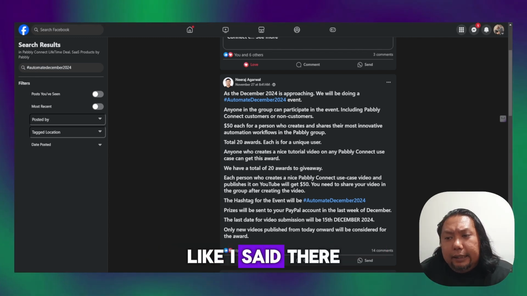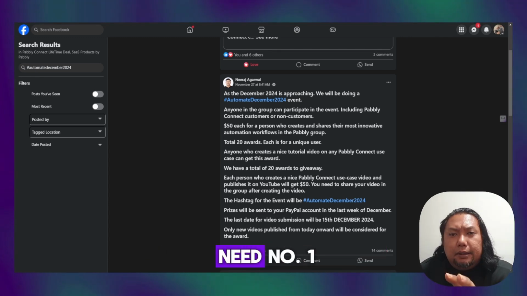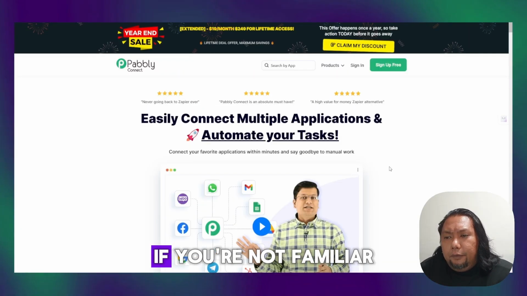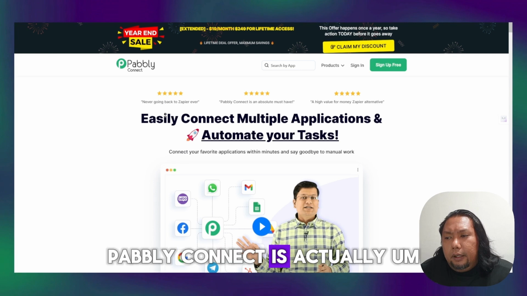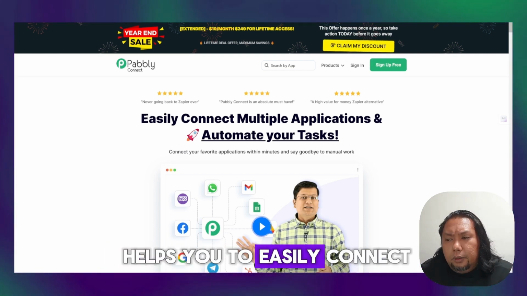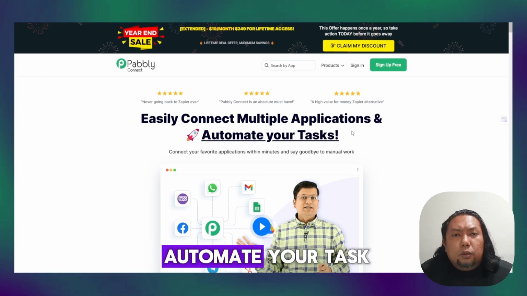Like I said, there are two apps that you need. Number one, you will need Pabbly Connect, which is an automation software that helps you to easily connect to multiple applications to automate your tasks.